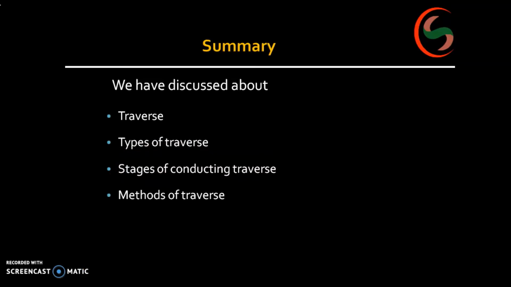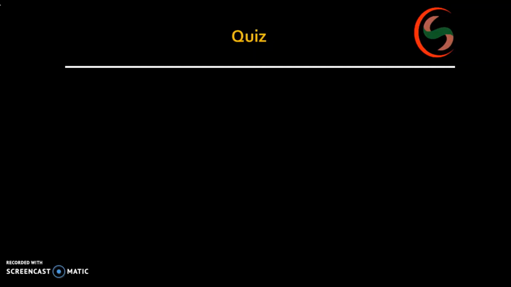And methods of traverse we have seen. Direct methods, that is angles: in the anti-clockwise direction you will be doing the traverse. Closed traverse means you will be getting what? Included angles. And if you are doing the surveying in the clockwise direction, it means excluded angles. And deflection angles will be performed in what? In open traverse, right? Now we'll see some of the quiz questions.